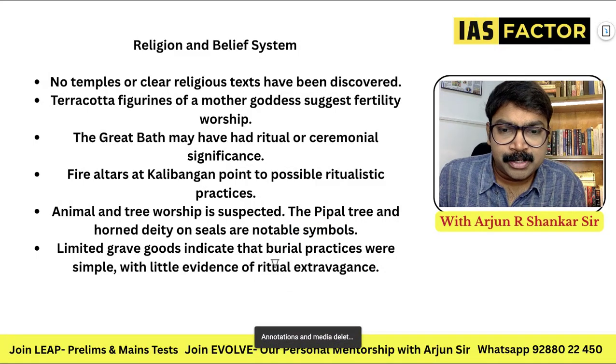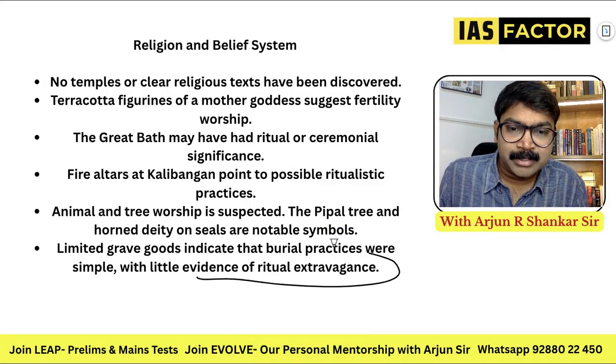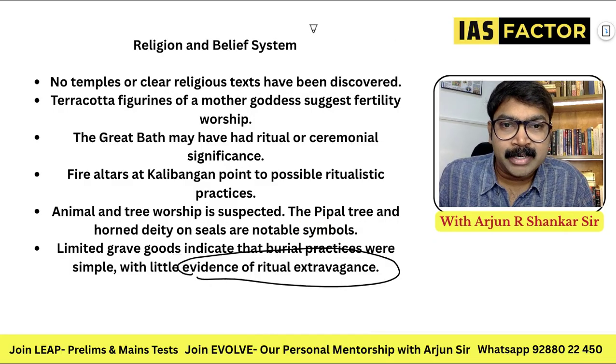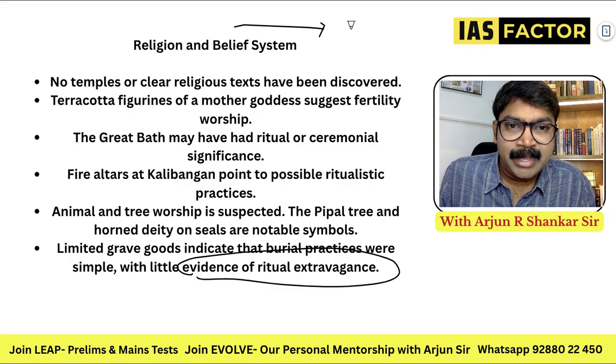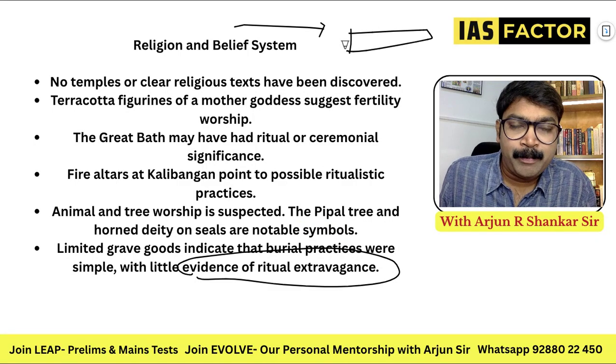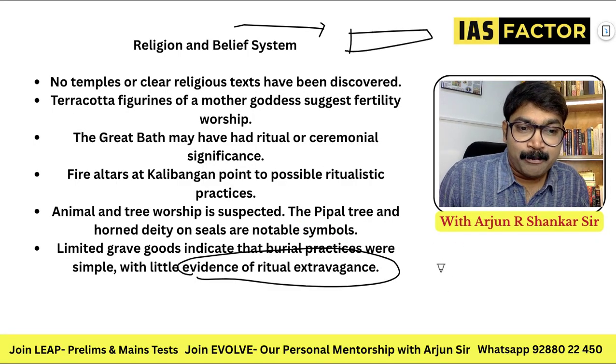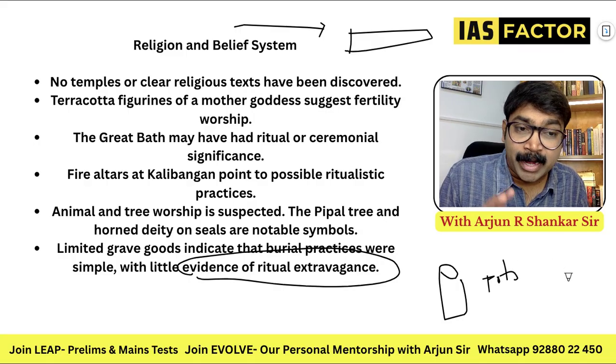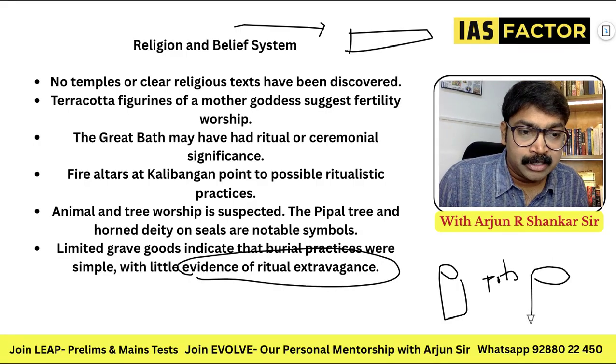So rich evidence of ritual extravagance. What do you mean by this? When a person dies, he is buried. Normally he is buried in a pit, but sometimes you can see in history, people are even buried inside pots. This is what is called the pot burial. They are even buried in large jars.